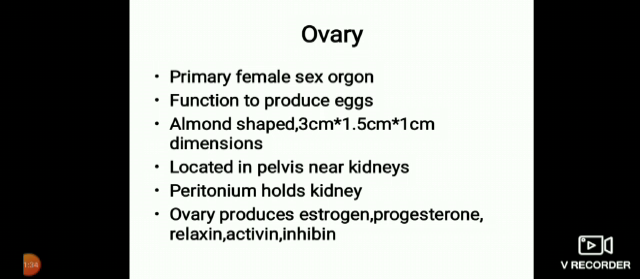The ovaries are located near the kidneys and the peritoneum, which is the muscular layer that holds the kidney. Around the kidney the ovaries are located. The ovary produces estrogen and progesterone hormones, as well as relaxin, activin and inhibin hormones.